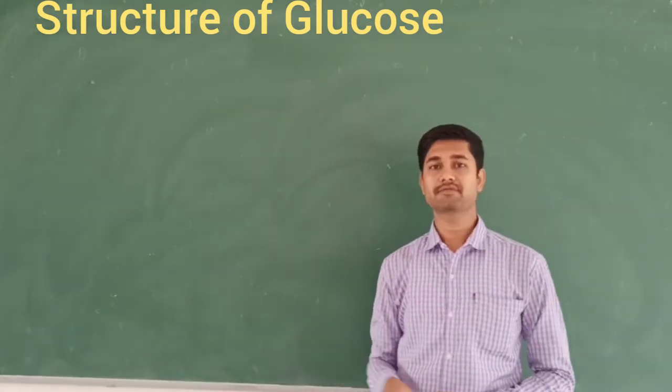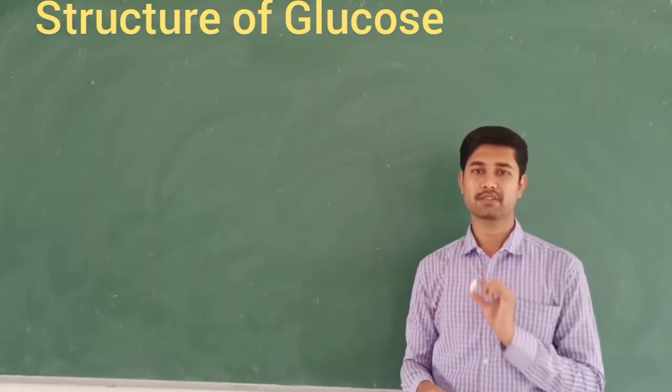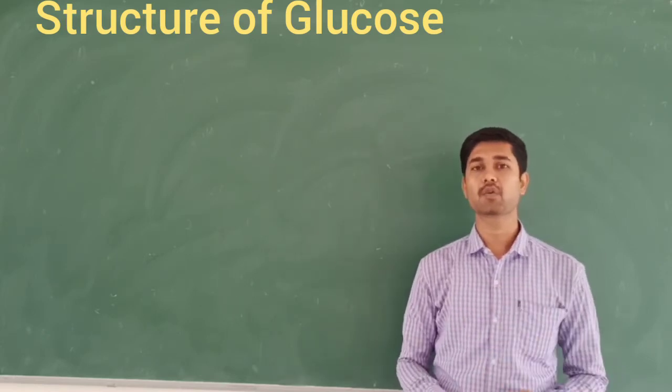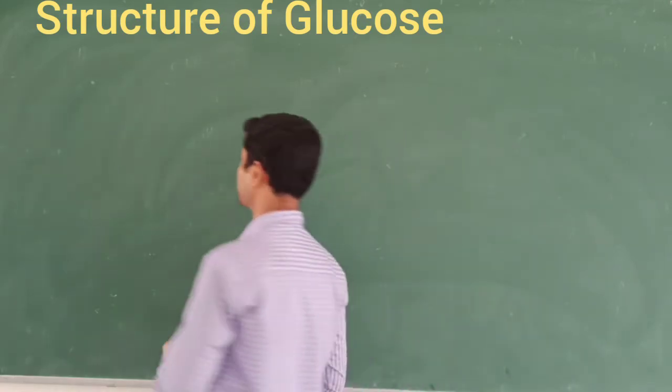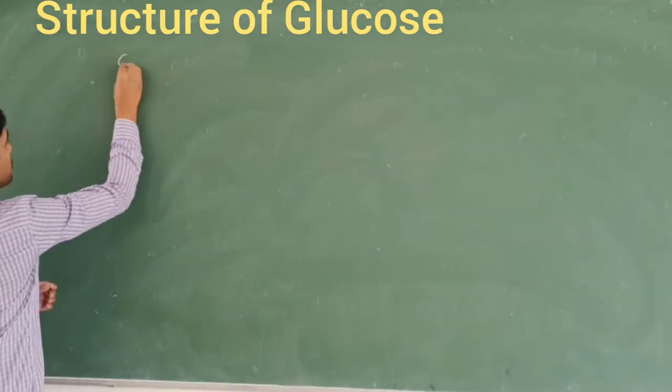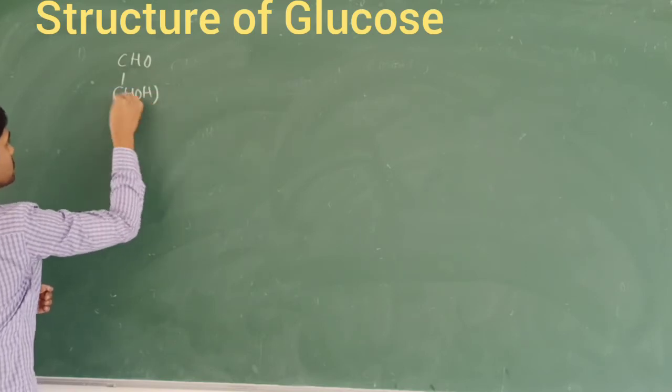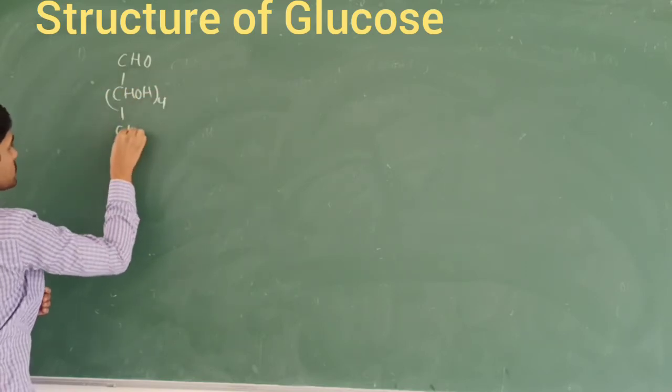Next, the structure of glucose indicates acetylation. When you add acetic anhydride, you obtain glucose pentaacetate. So first I treat glucose. This reaction is called an acetylation reaction.